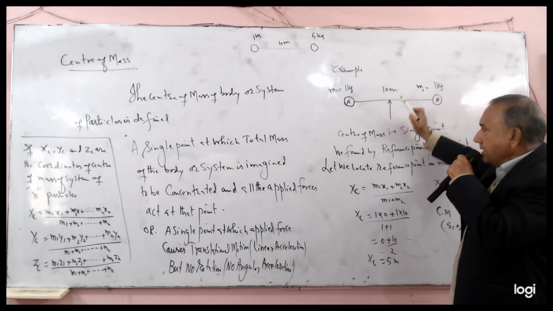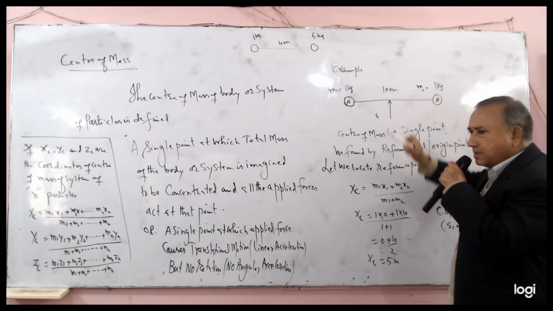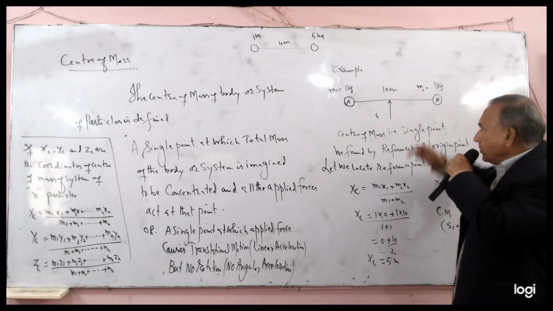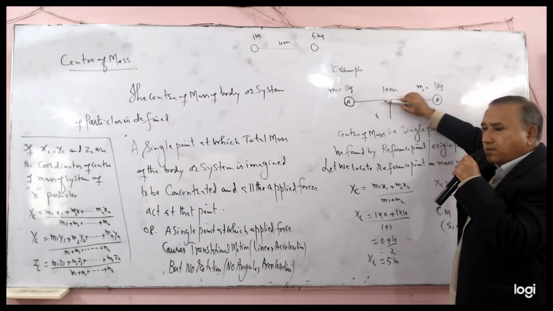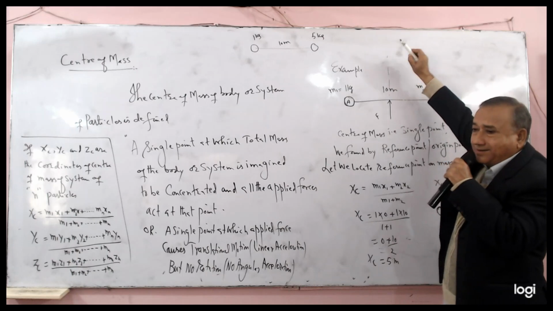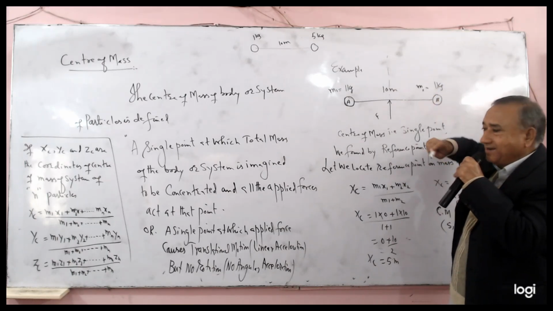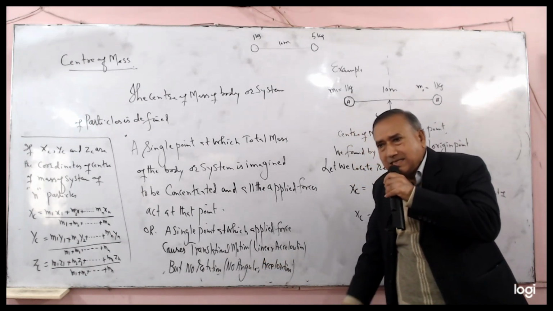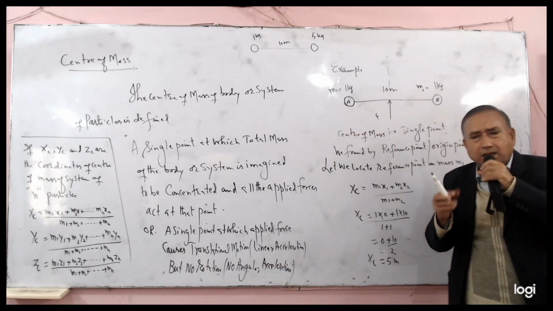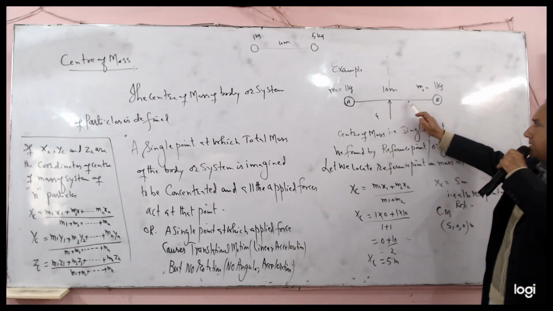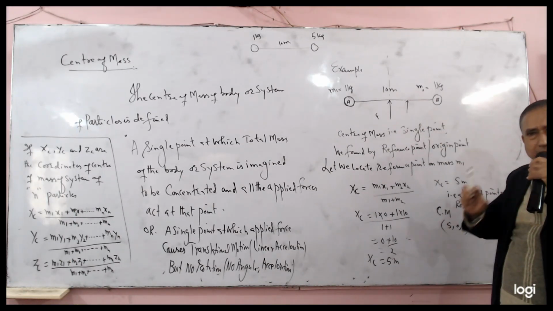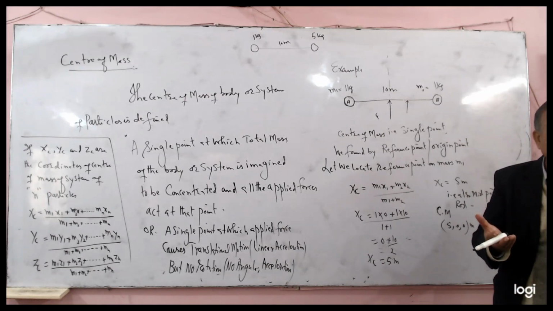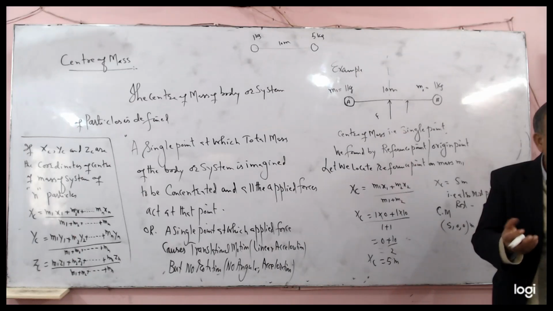At that point, if we exert a force, the system moves in a straight line and the rod undergoes translational motion. If you exert force at any other point, the applied force does not move the system in a straight line. It causes rotation.